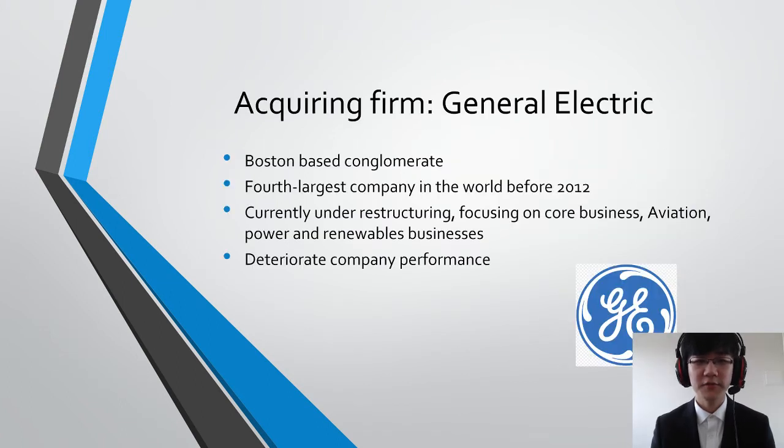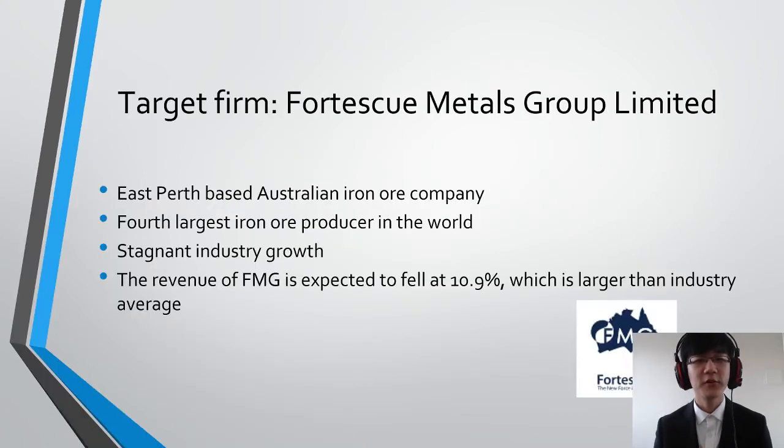I will firstly start with analyzing our firm, General Electric. Our firm is currently suffering from declining revenue and rising debt levels. We try to solve this problem by focusing on core business, such as aviation, power, and renewable businesses. Then, for target firm FMG, it is the fourth largest iron ore producer in the world. However, this industry is stagnant due to lower demand from steel industry. The significant price drop also makes FMG's revenue fell at 10.9% annually, which is larger than the industry average.